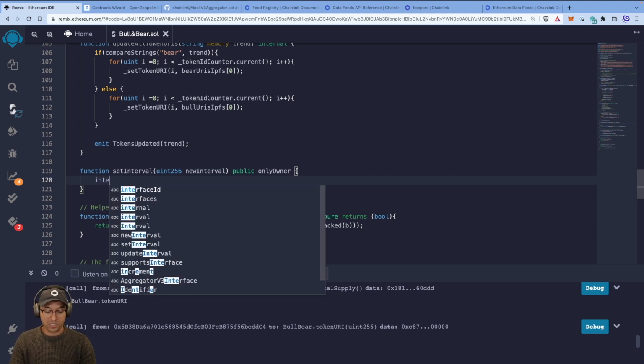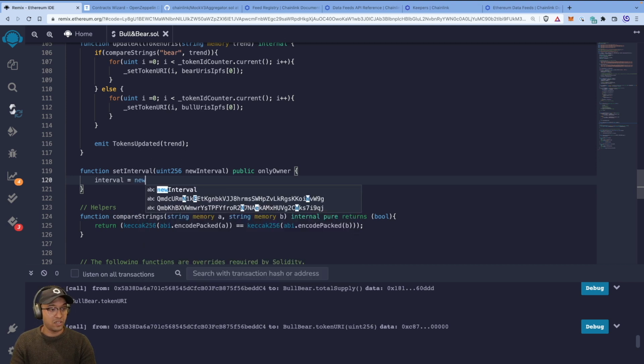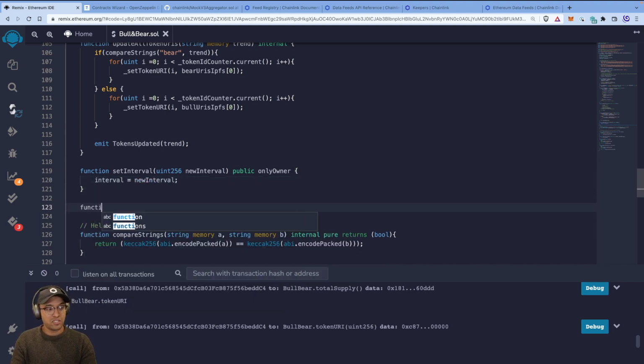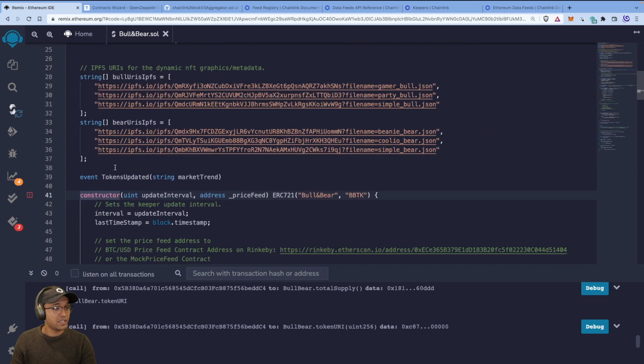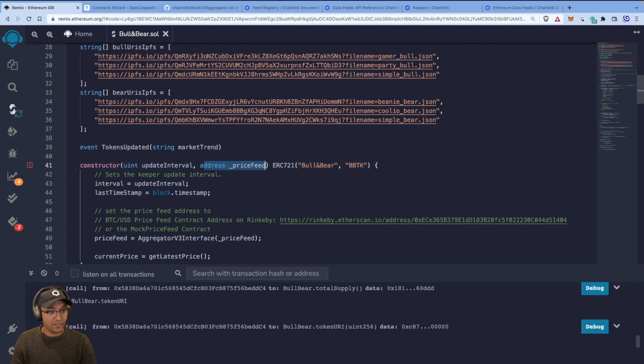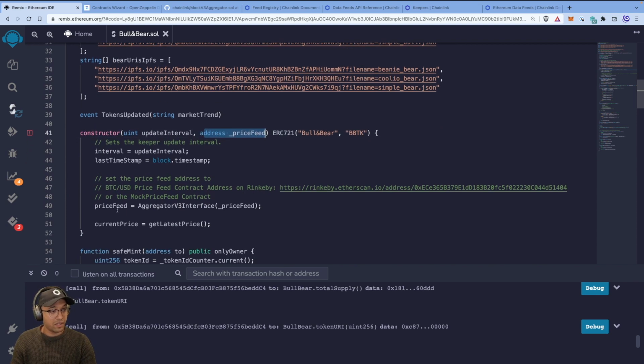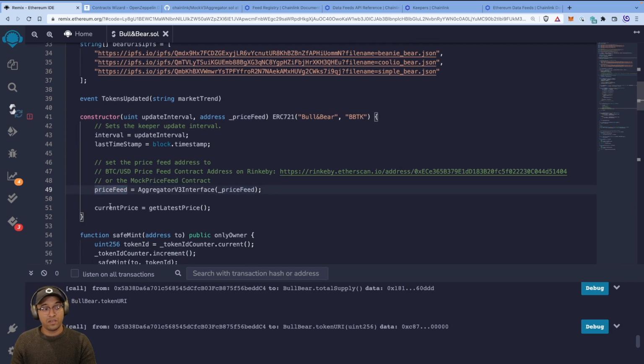And so we want to make sure that the interval has been updated to the new interval, and that's that. Now we also want a function to set the price feed address that we pass in, right, in the constructor. In the constructor, you'll see here, we're passing in this price feed address, which gets instantiated into the price feed state variable.